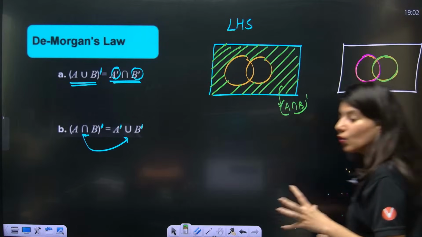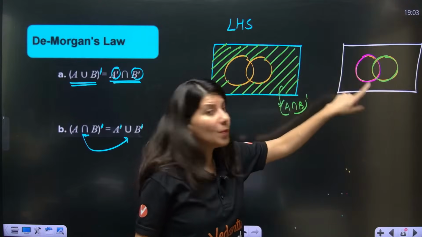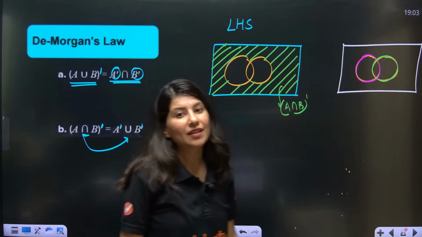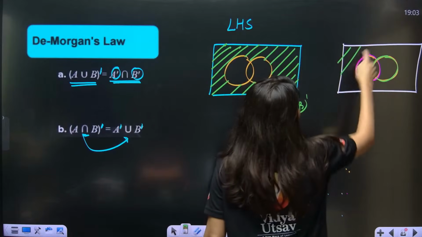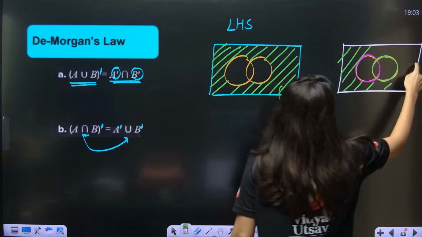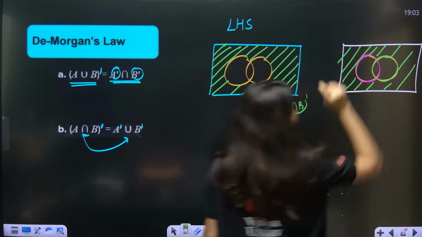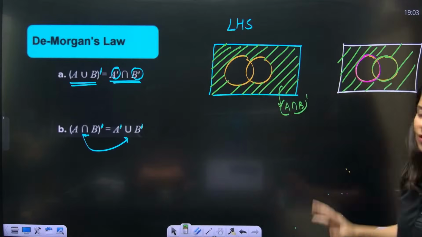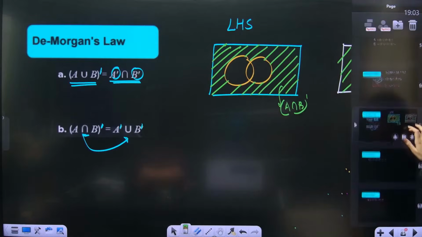Now think about what is the common area to A complement and B complement. All the outside area will be nothing but A complement intersection B complement. Okay? Yes, everybody? Clear? So this is what your De Morgan's law is.